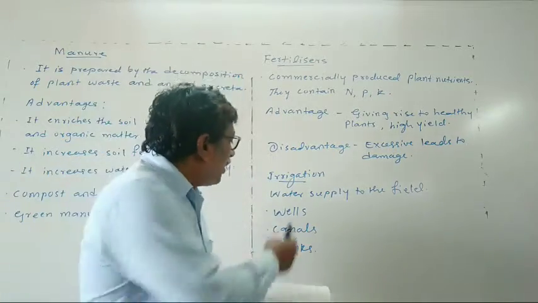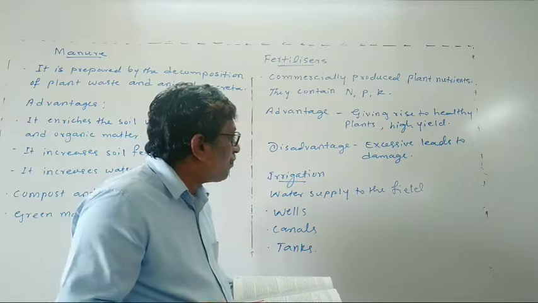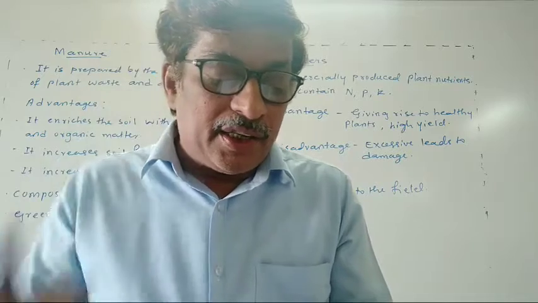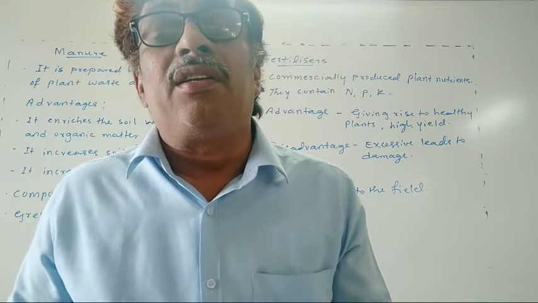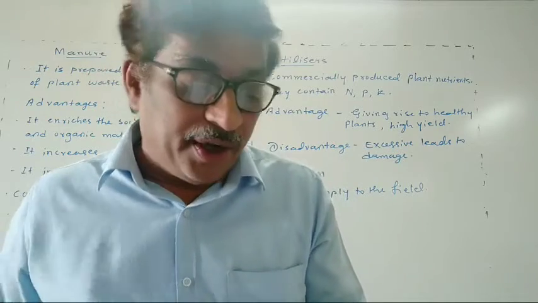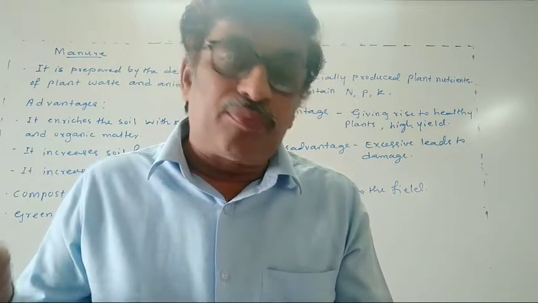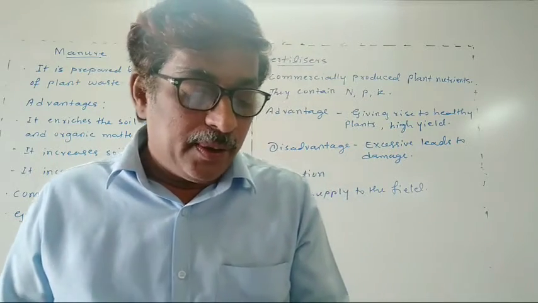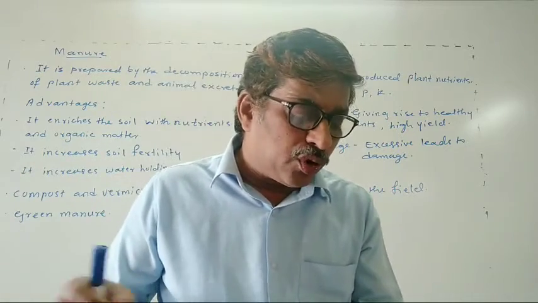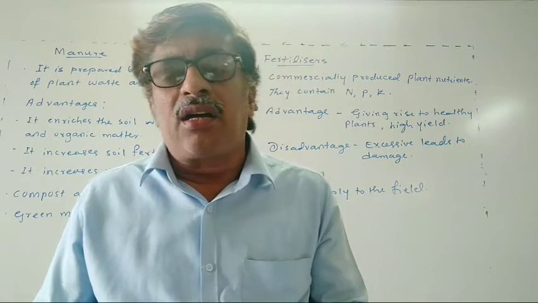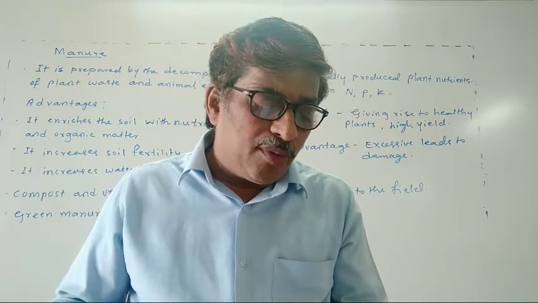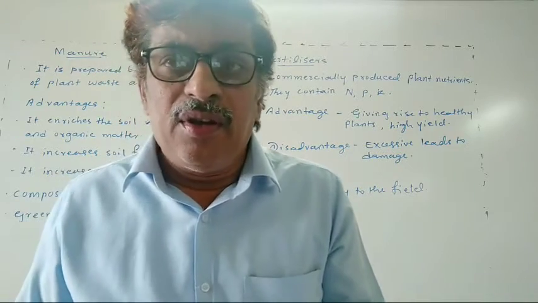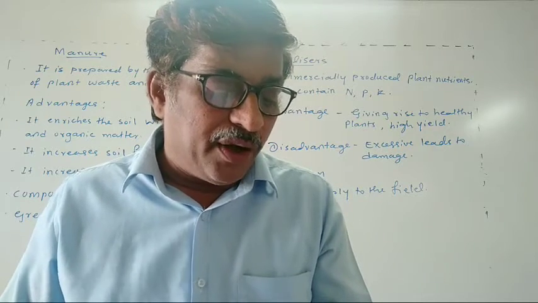Now next we will come to irrigation. Irrigation means water supply to the field. Most agriculture in India is rain-fed. So mostly in India, agriculture depends upon the rain. The success of the crops in most areas is dependent on the timely monsoon. Sufficient rainfall spread through most of the growing season is needed, then only the crops can grow. Hence a poor monsoon sometimes causes crop failure. If there is no rain or irregular rain, the crop fails.